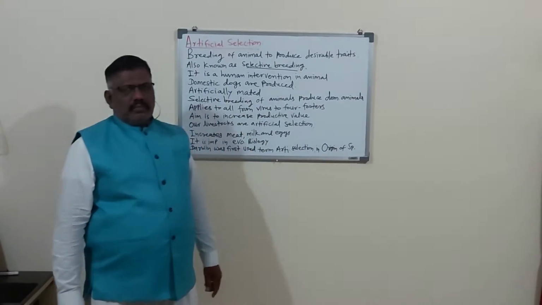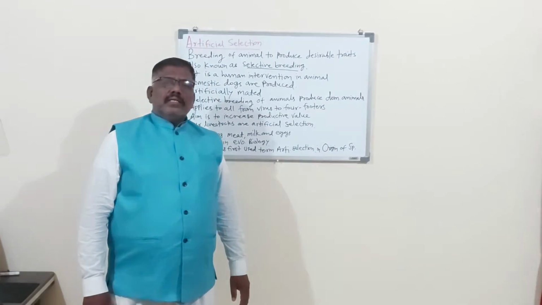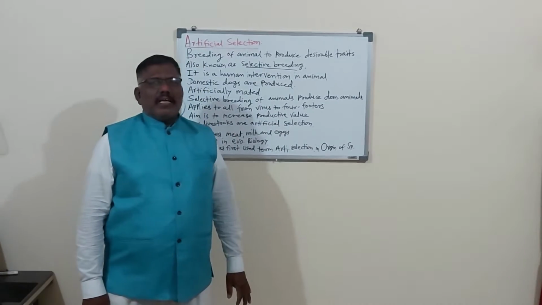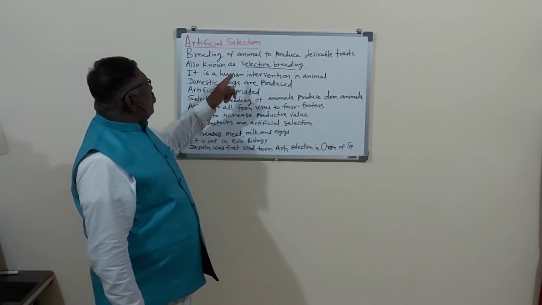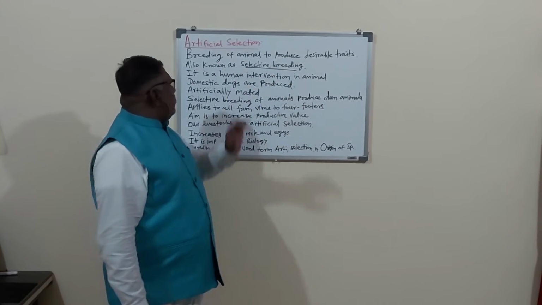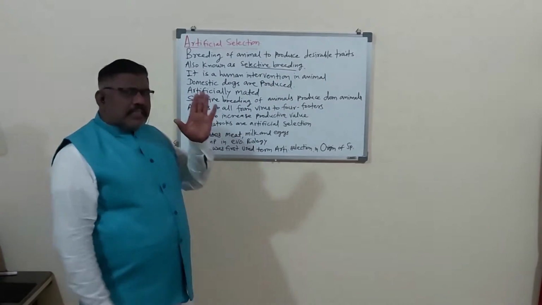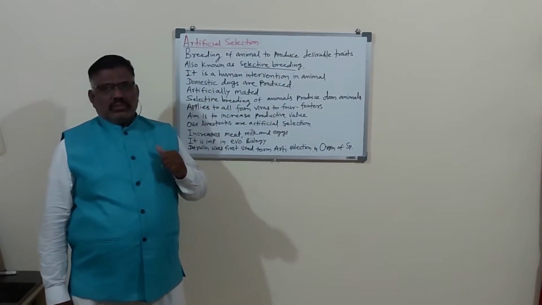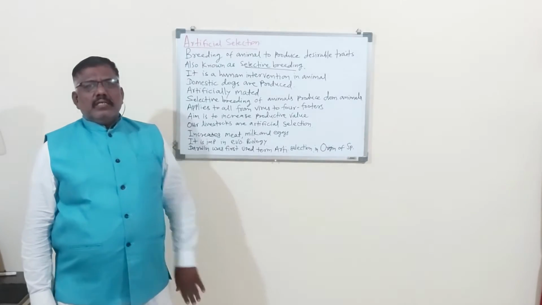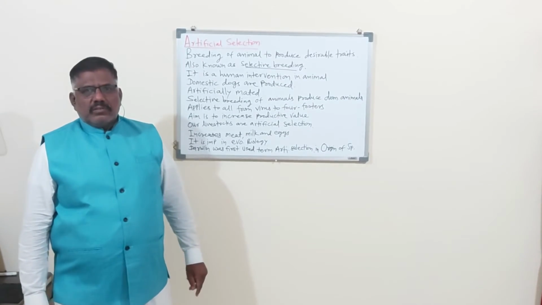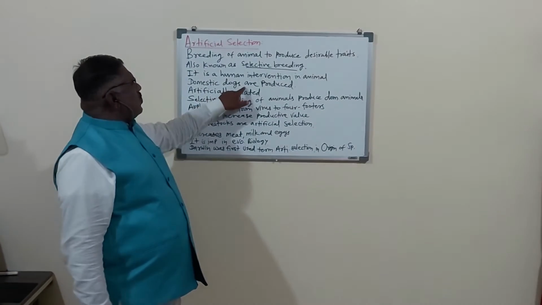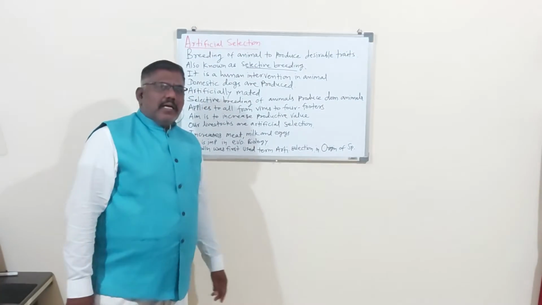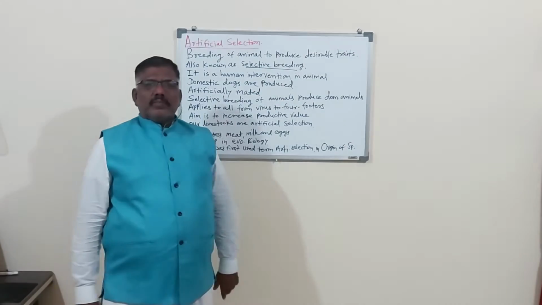Now it is a human intervention in animals. Humans have introduced this and play an important role in it. So domestic animals, domestic dogs and domestic cats are artificially bred. Domestic dogs are produced by artificial selection or selective breeding.